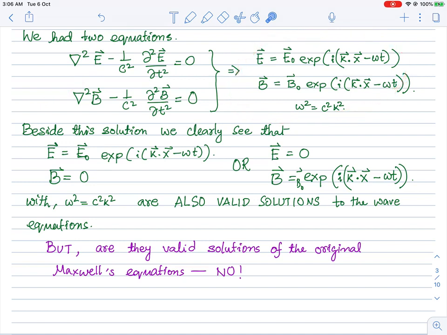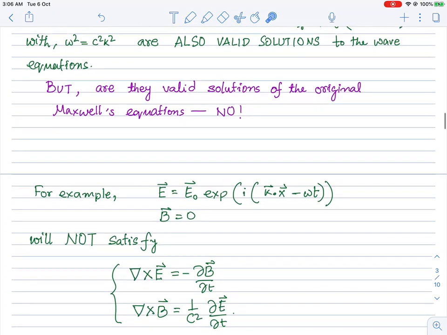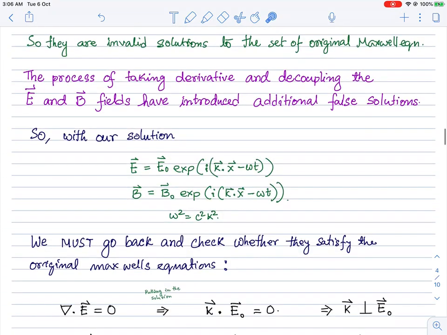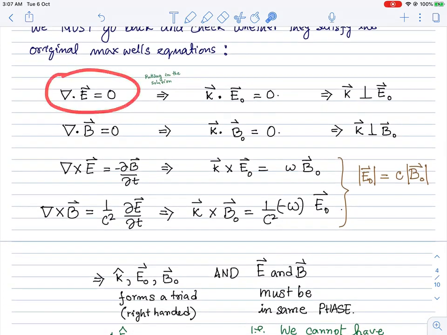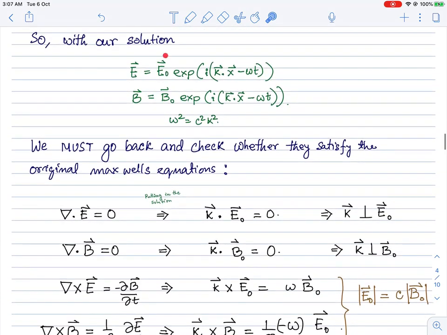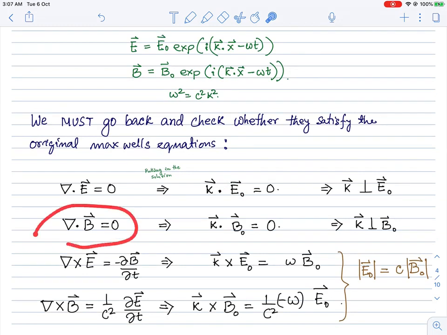And so let's take these solutions, which are clearly solutions of these two equations, and see what is the implication of the original Maxwell's equations for these solutions. Okay, let's check them one by one. If we do that, then we'll find the following. If we start with the Gauss law, this will say that my k vector, the wave vector, is perpendicular to this E naught vector. This E naught vector is the amplitude vector. Okay, that's the first conclusion.